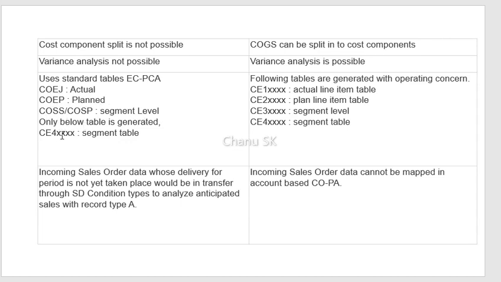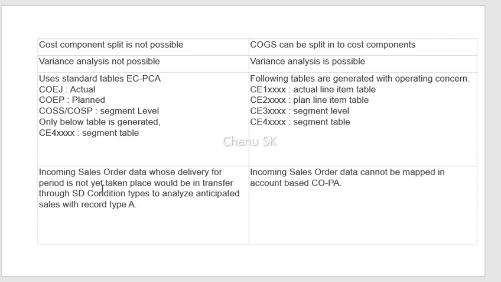In costing based COPA, CE into this is given as XX, where XX means operating concern: CE1 operating concern, CE2 operating concern, CE3 operating concern, CE4 operating concern. CE1 operating concern means the actual line item table, the planned line item table, and the segment level and segment table. These are the tables used in costing based COPA. For account based COPA, COEP is the planned line item table, and COSS or COSP is the segment level.